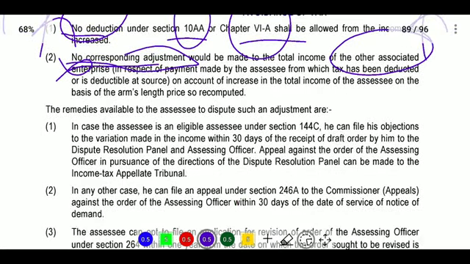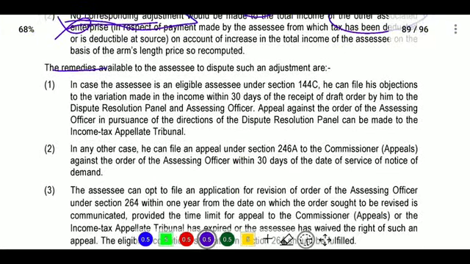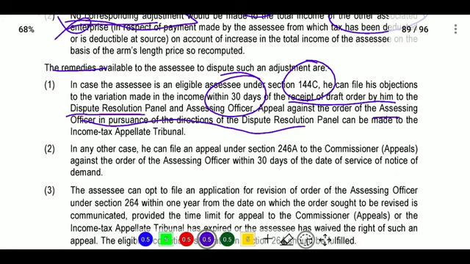Next, remedies. What are the remedies? If the assessee is eligible under section 144C, he can file an objection within 30 days from receipt of the draft order to the DRP, that is the Dispute Resolution Panel, and the assessing officer, and an appeal can be filed against the assessing officer in pursuance of the directions of the DRP. The DRP will provide directions to file the appeal against the assessing officer before the Income Tax Appellate Tribunal.